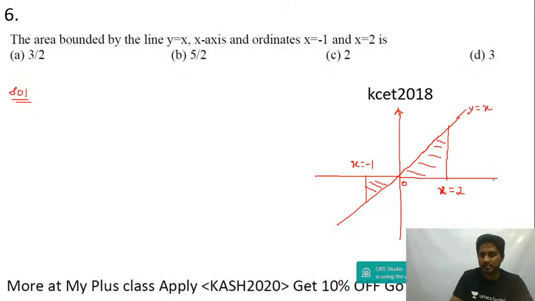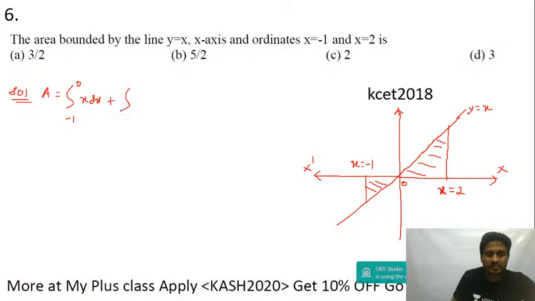It's not symmetric. Area above the x-axis will be positive, area below the x-axis will be negative. So I should write area is equal to integration of minus 1 to 0 x dx, plus integration of 0 to 2 x dx.